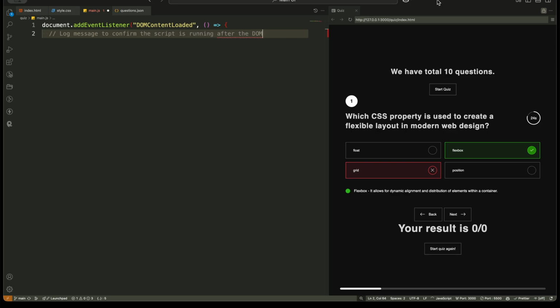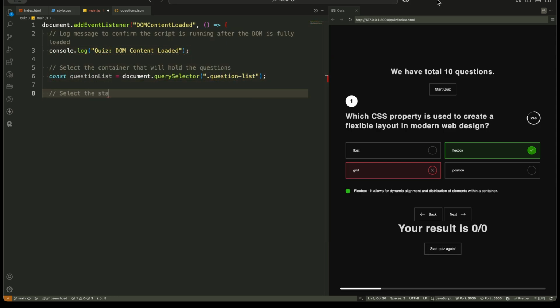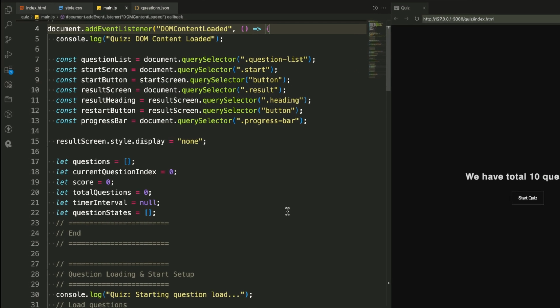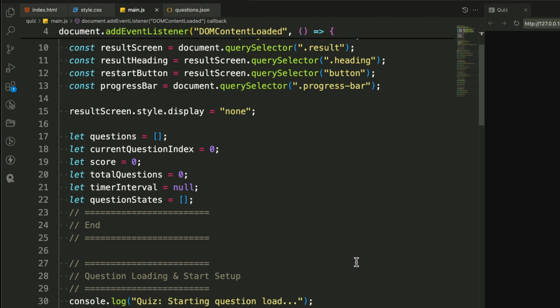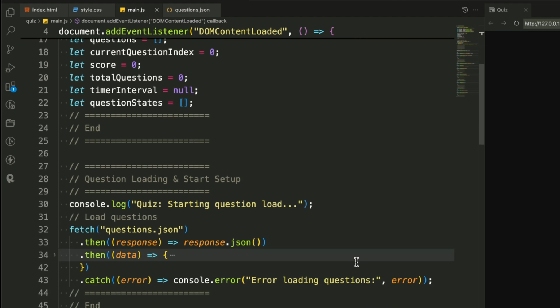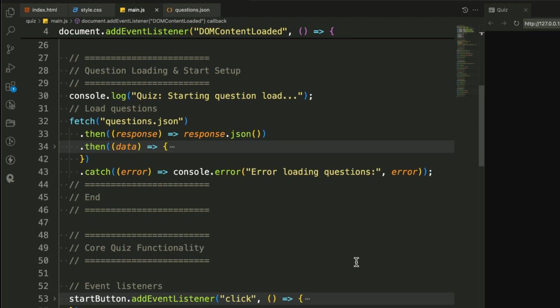Initialization and basic setup, setting up our quiz variables, event listeners, and base functions. Question loading and start setup. Dynamically fetching and displaying questions. Core quiz functionality. Managing user interactions, answer selection, and navigation.